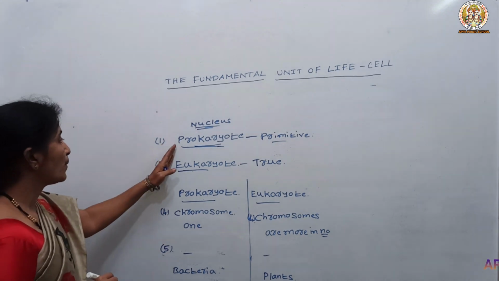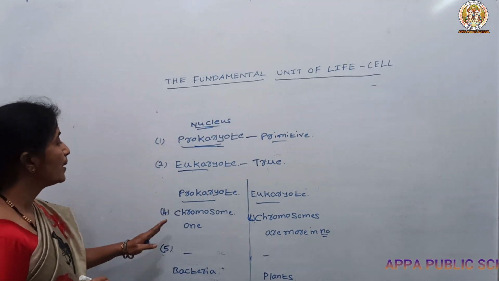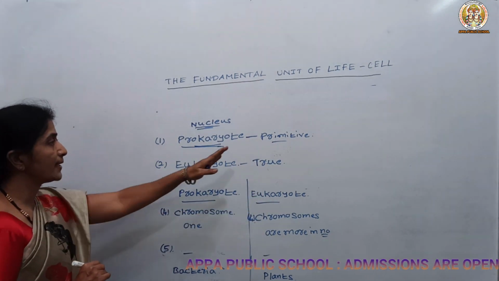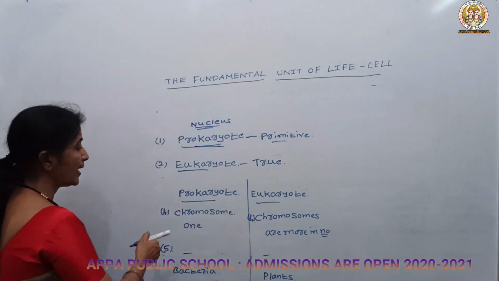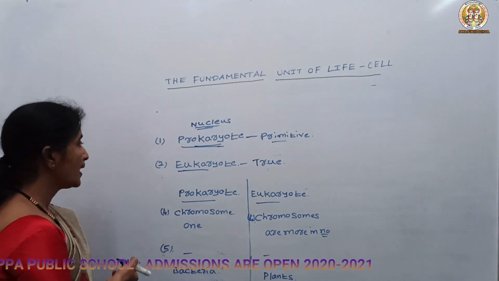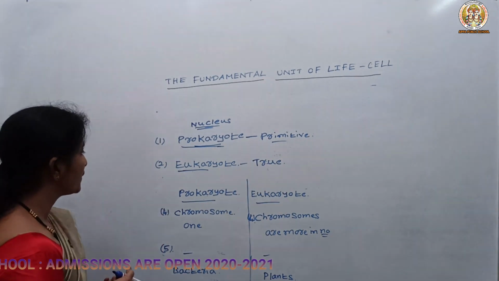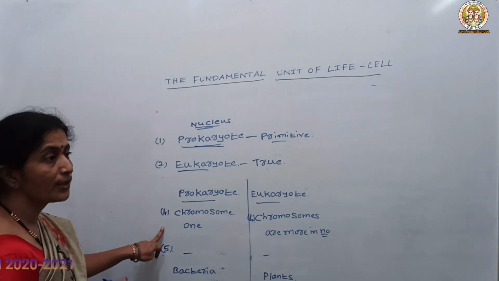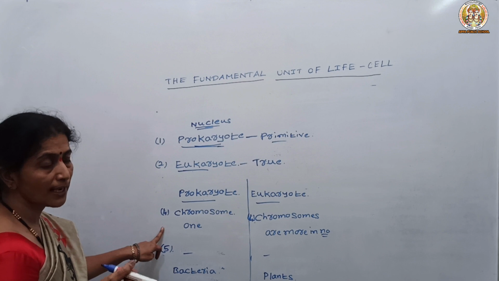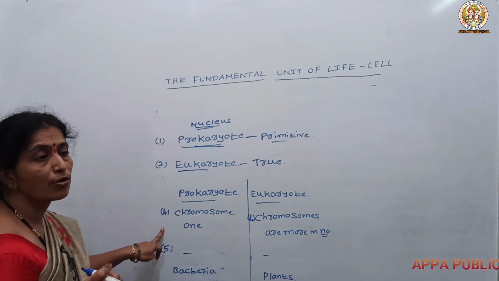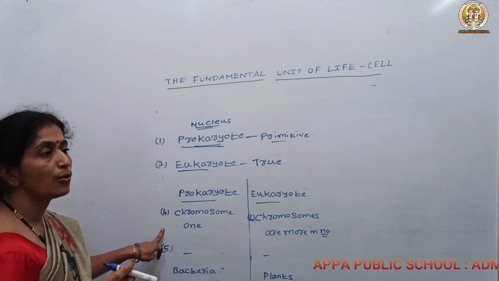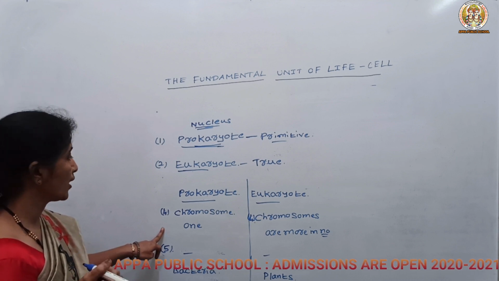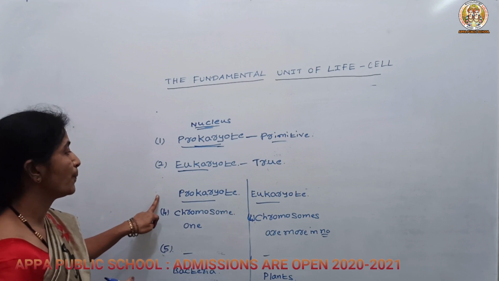So we understood the differences between prokaryotic and eukaryotic cells. Prokaryotes have a primitive nucleus and are very small in size, and membrane bound organelles like Golgi apparatus, mitochondria and plastids are absent in prokaryotes.